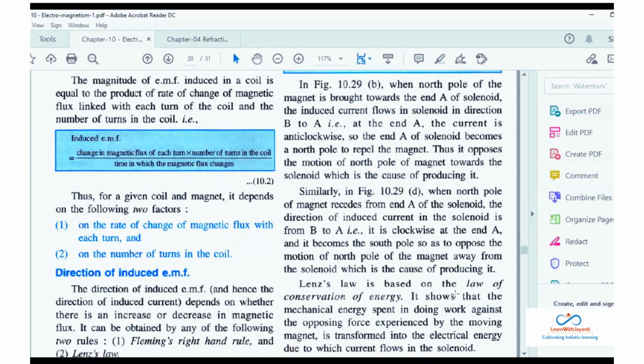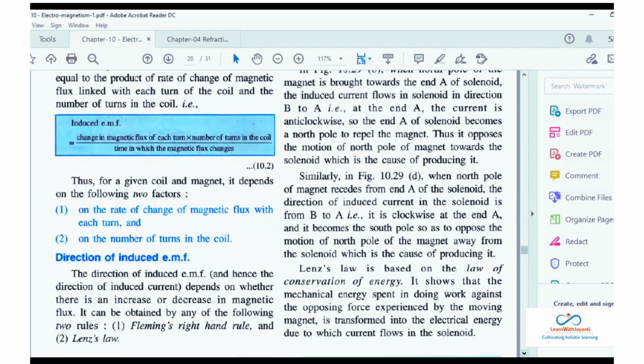So Lenz's law is based on the law of conservation of energy. It shows that mechanical energy spent in doing work against the opposing force experienced by the moving magnet is transformed into electrical energy, due to which current flows in the solenoid. So always remember, there is a force, and if you are doing work against that force, or think of it like this, there is a force and you are trying to move one charge,